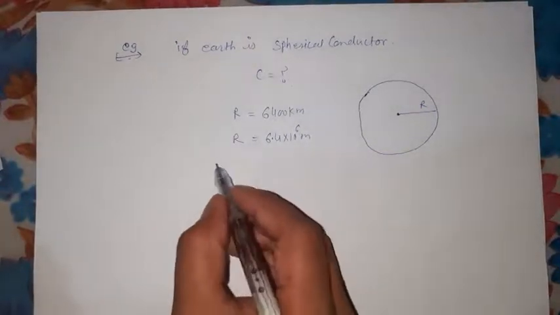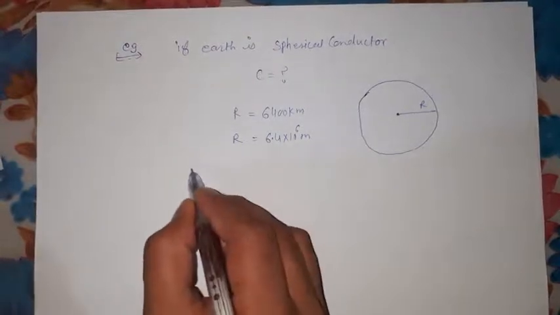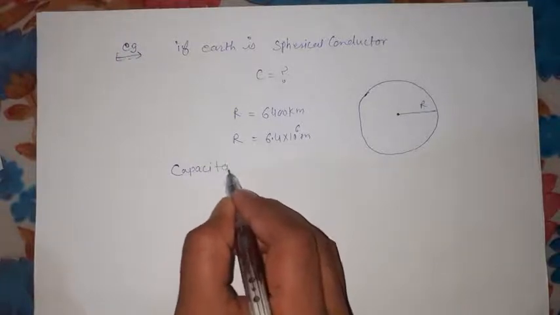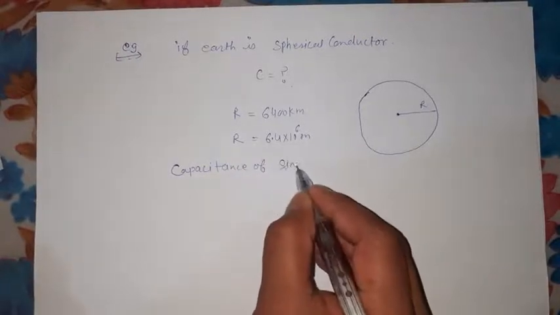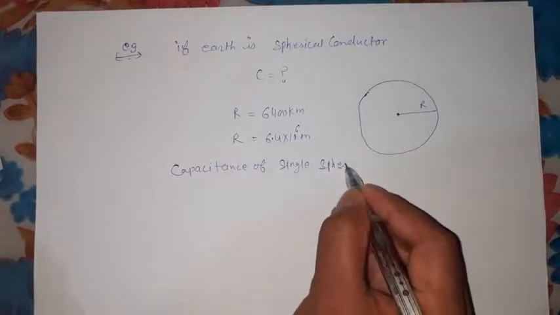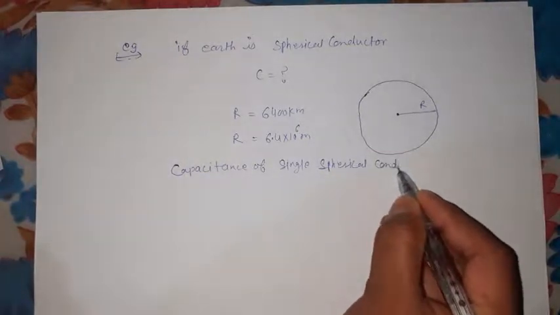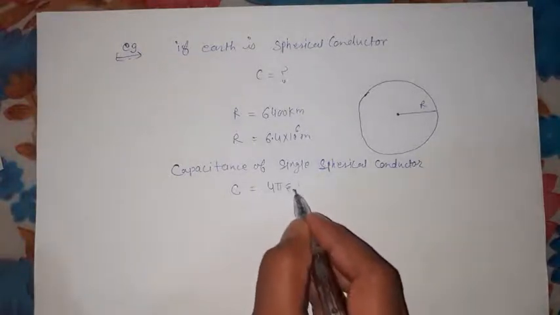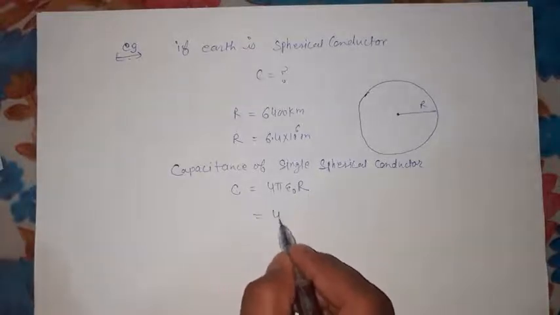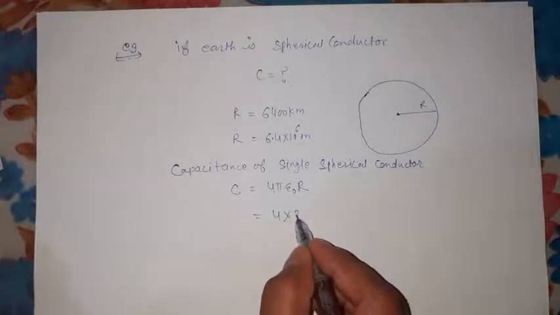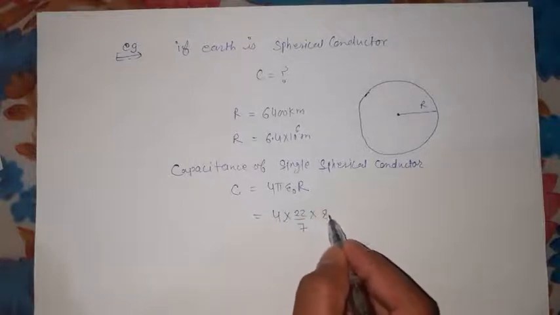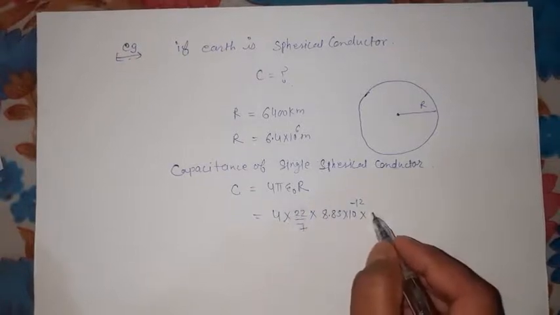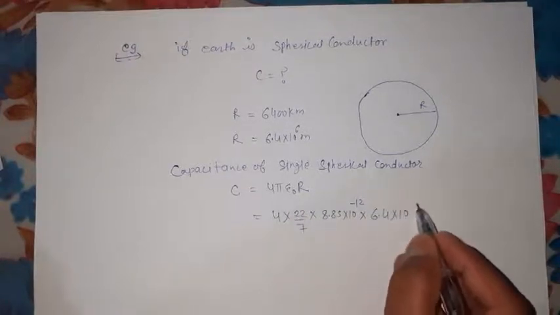Okay, and the next thing is the capacitance of this single spherical conductor. It is given by the formula derived by us, that C is equal to 4 pi epsilon naught R. Put the value of pi as 22 by 7, epsilon naught as 8.85 into 10 to the power of minus 12, and the radius of Earth as 6.4 into 10 to the power of 6.